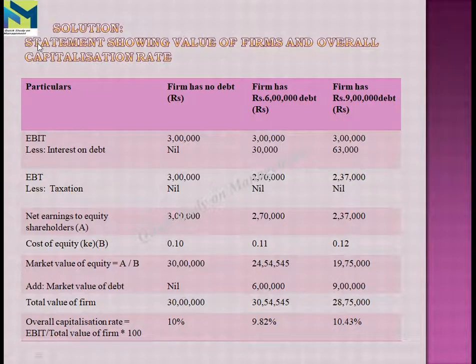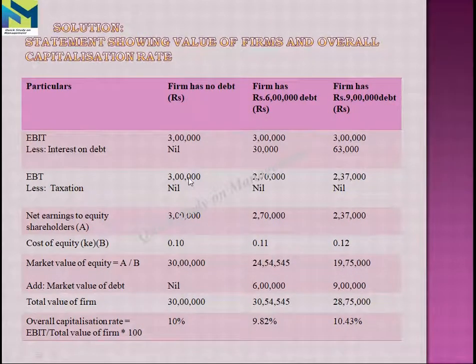We have a solution. First we have to write the statement showing value of the firm and overall capitalization rate, right? First we have the value of EBIT. EBIT value is 3 lakhs, which is constant in all these three conditions, and we have to subtract the interest on debentures. In the first column the firm has no debt, so we put nil, and the firm has 6 lakhs of debt.